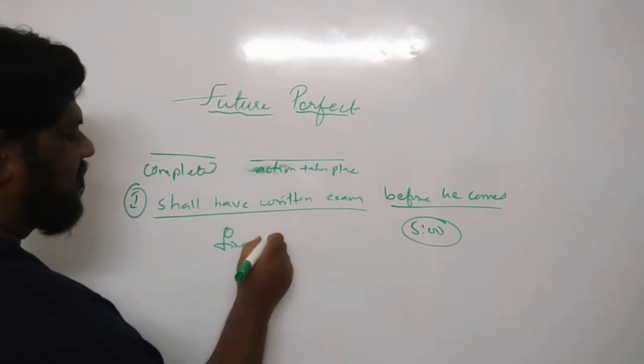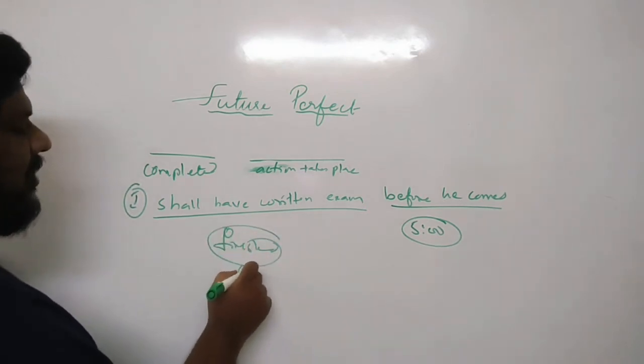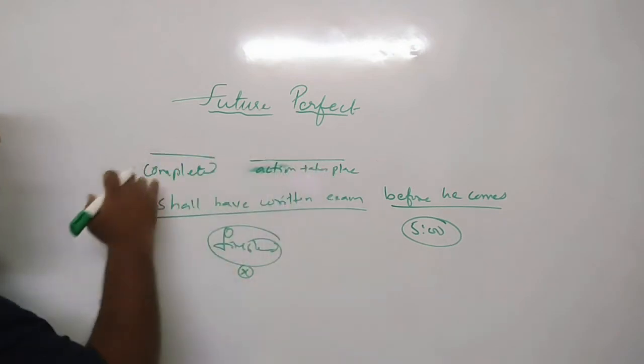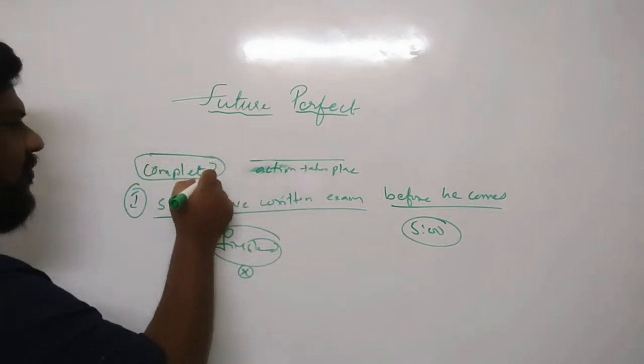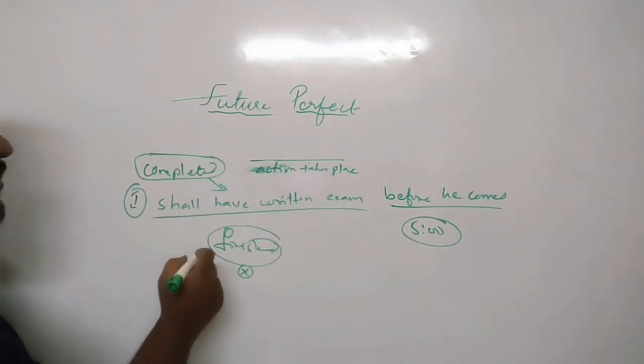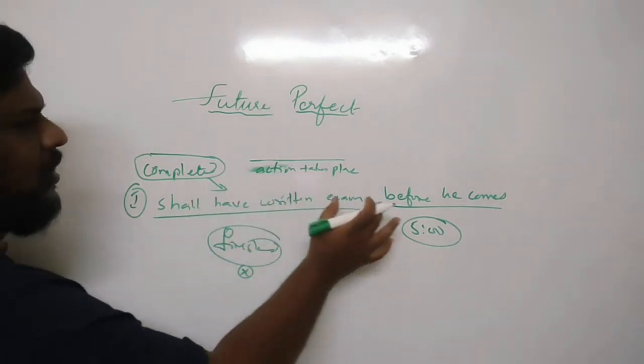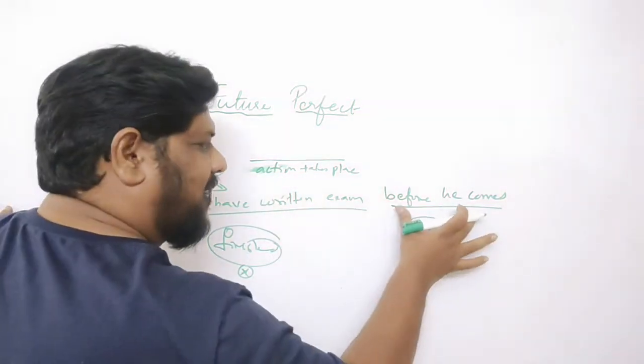His exam will be finished. Again, this is a past tense here. That is in the future. We are talking about an action which is completed. So, okay, this is the one which is an action that is already completed. So here, it will be completed before another action commences, before another action starts here.